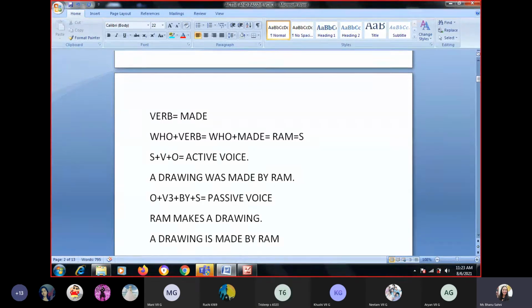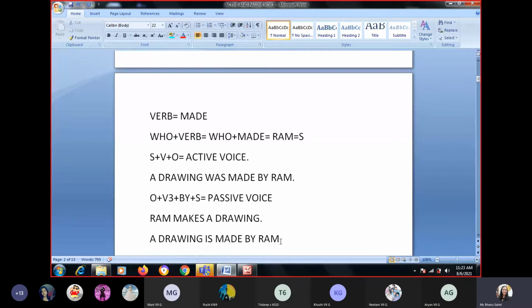Okay, a drawing is made by Ram. Made will not change. This verb's third form only will be there. You have to use the verb's third form. The only thing that changes is the tense. If it is present tense, you also use the present tense. If it is past tense, you also use past, and for future, future. Is it clear? Yes, ma'am. Good, good.